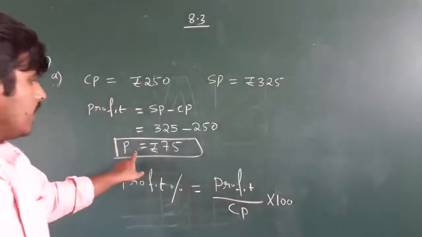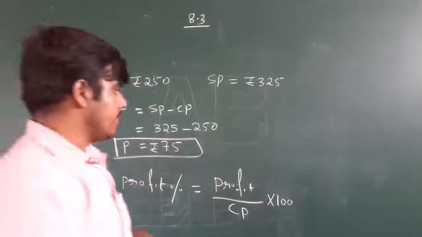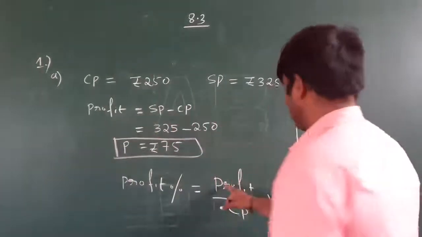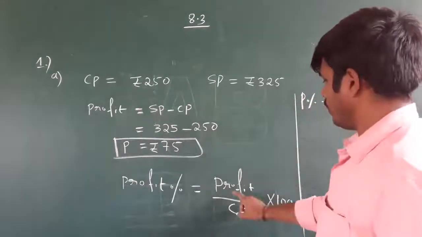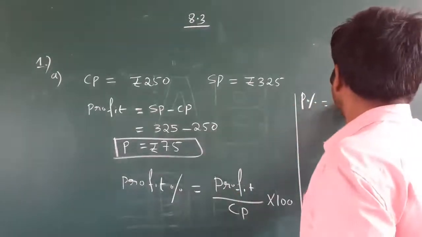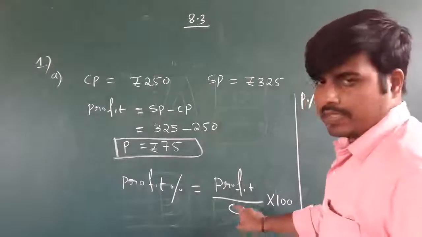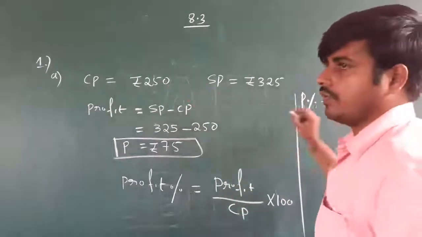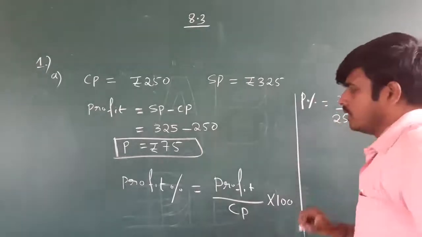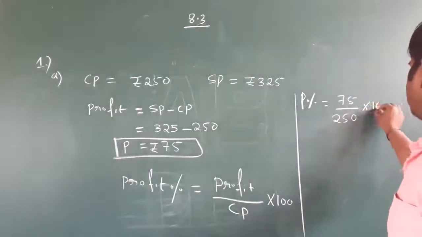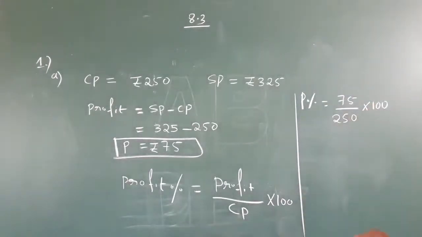Profit you already calculated, rupees 75. Just substitute: profit percentage is equal to profit, rupees 75, divided by CP. CP is 250, into 100.